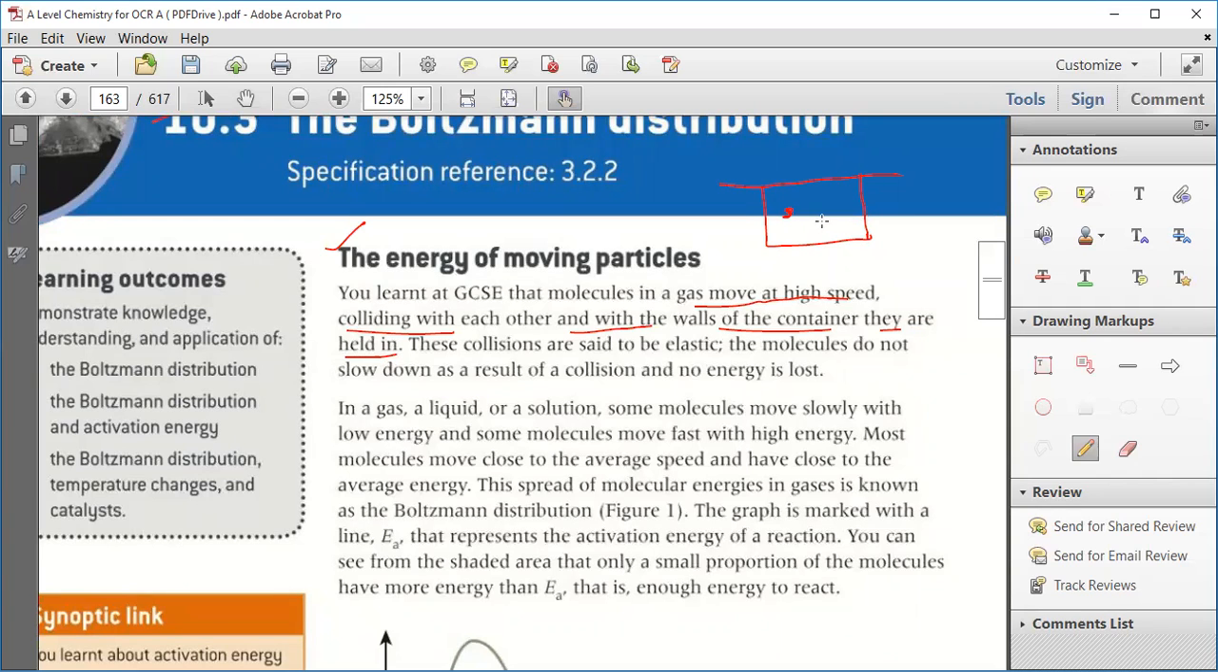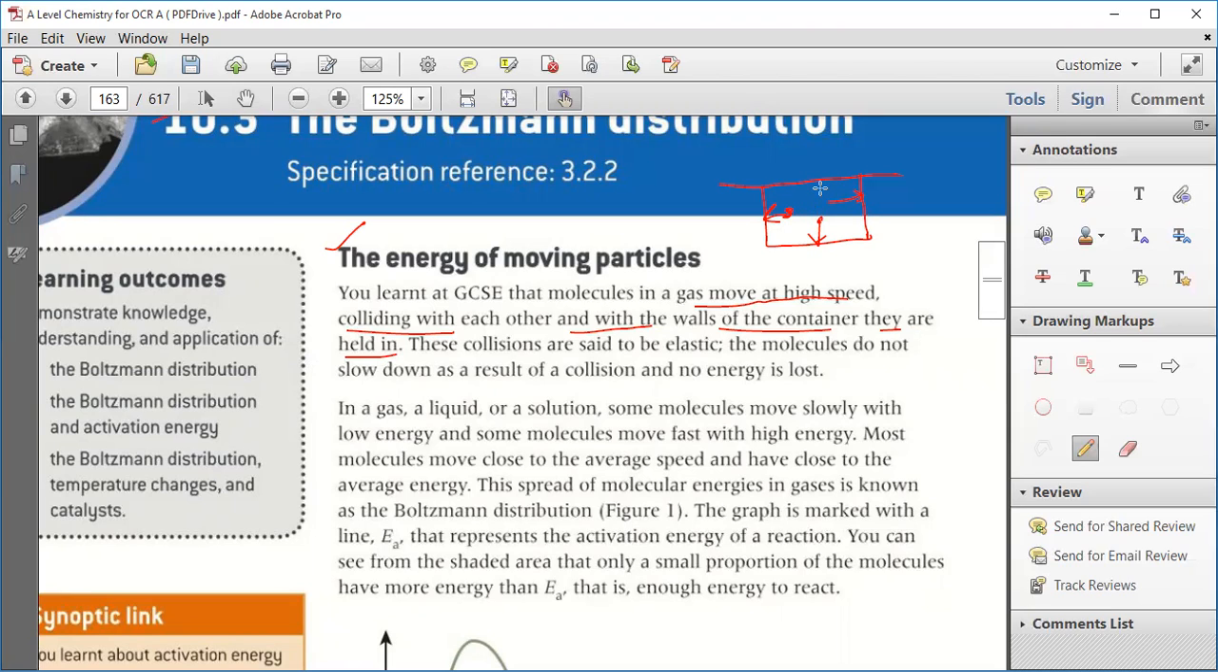They collide not only with each other, they also collide with the wall of the container. As they collide with the wall, they create pressure on the walls. That is what we call gas pressure. These collisions are said to be elastic. It means there is no loss of energy. They are perfectly elastic collisions, and the molecules do not slow down as a result of collision. Whenever they collide with each other, no energy is lost, and they never slow down. The speed remains constant.